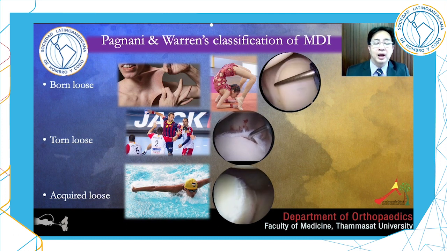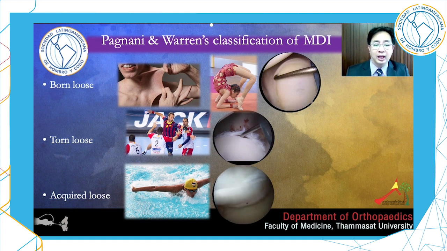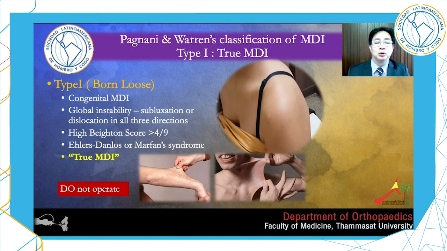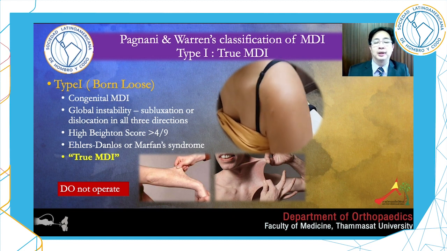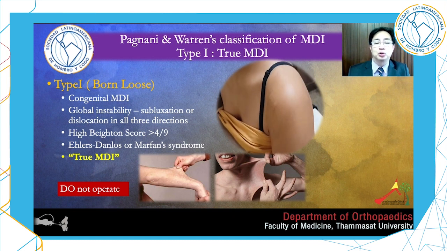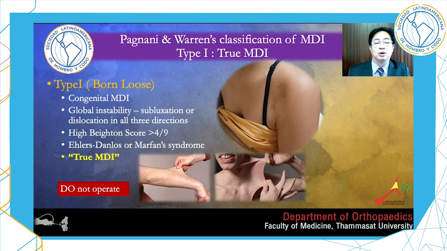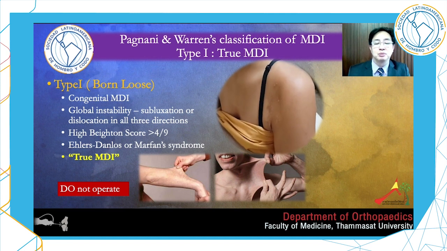MDI can be classified into 3 groups according to Pagnani and Warren classification: born loose, taught loose, and acquired loose. Type 1, born loose. It is congenital MDI, global instability in all 3 directions, high Beighton score. For example, Ehlers-Danlos syndrome, Marfan syndrome, osteogenesis imperfecta. This is a true MDI. Do not operate in this kind of patient.